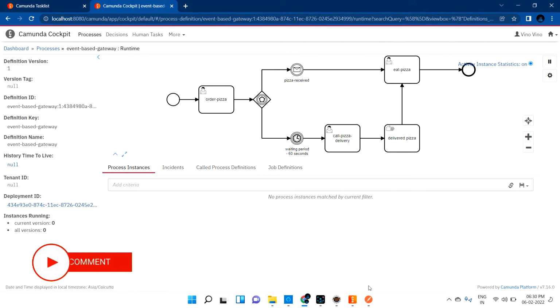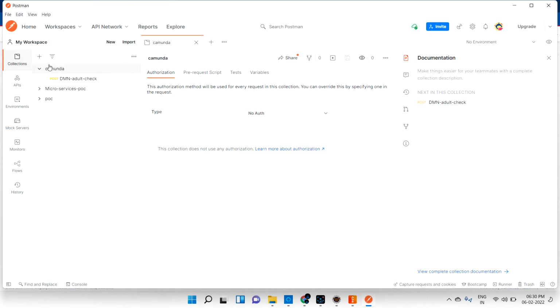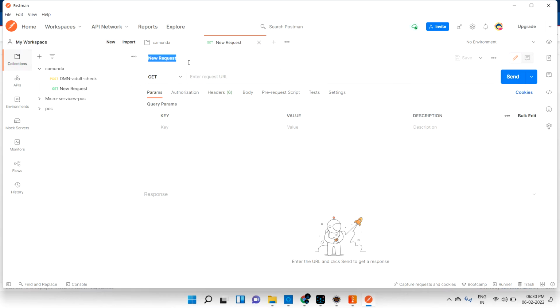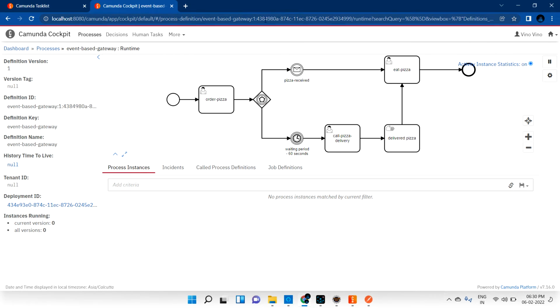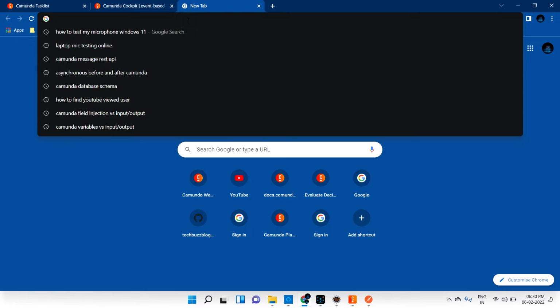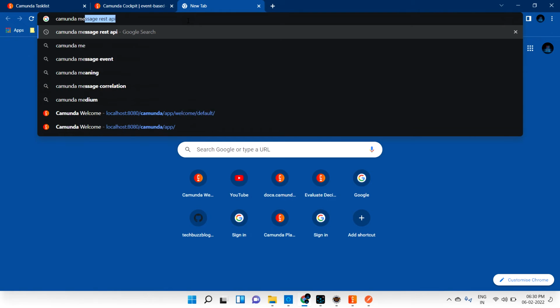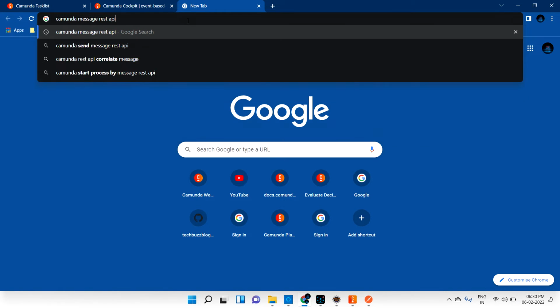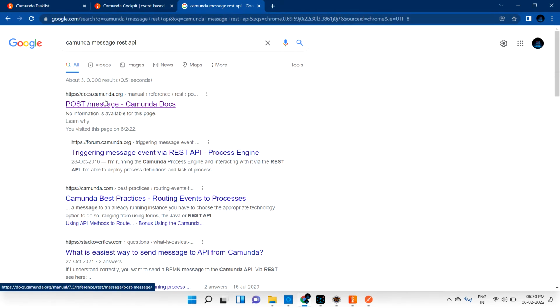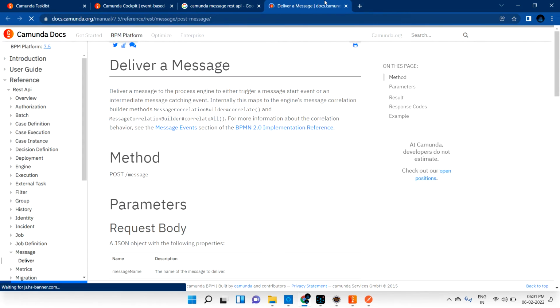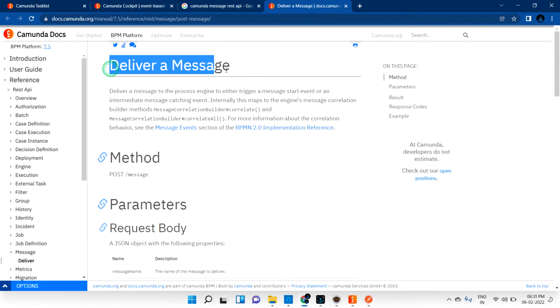I'm going to use that. So let me open Postman. First of all, I'm going to add a request here. This may be a message event, right? So this is message event. Go to Google and search Camunda message REST API. They are giving the option like post message. Let me go here. So this is the message event.